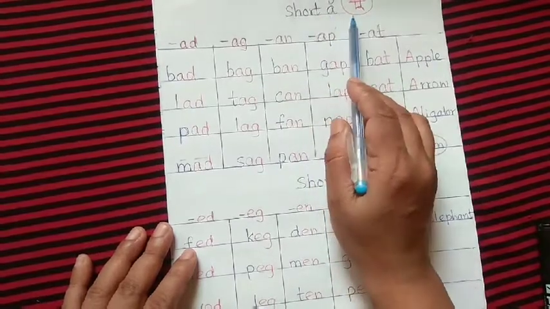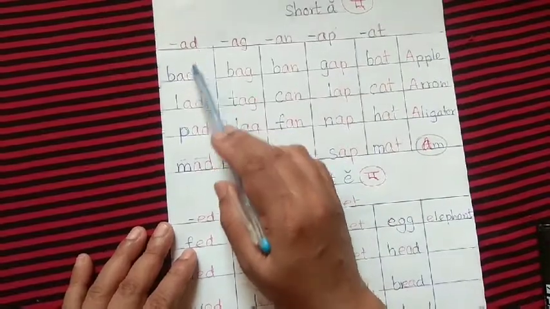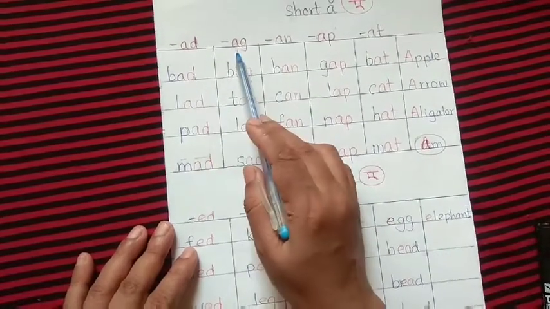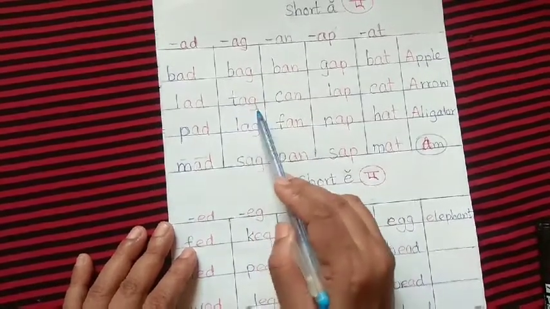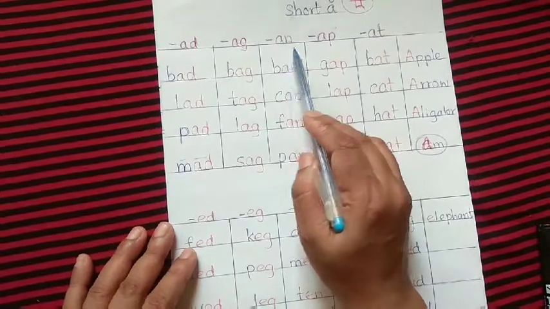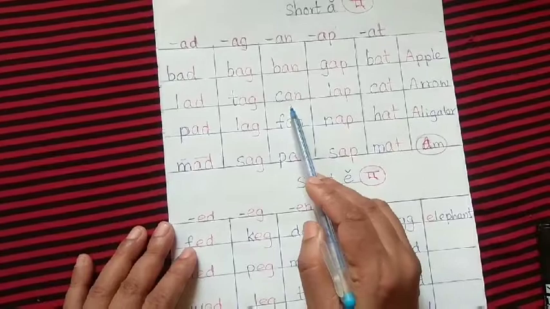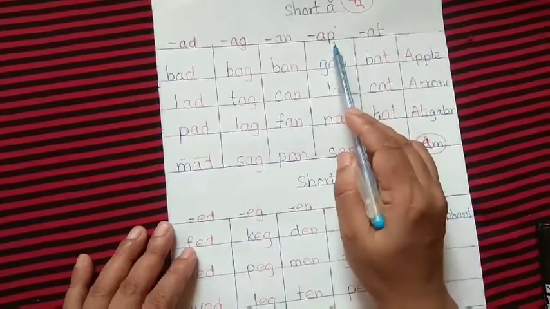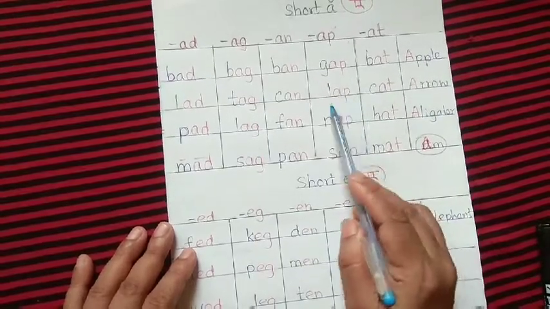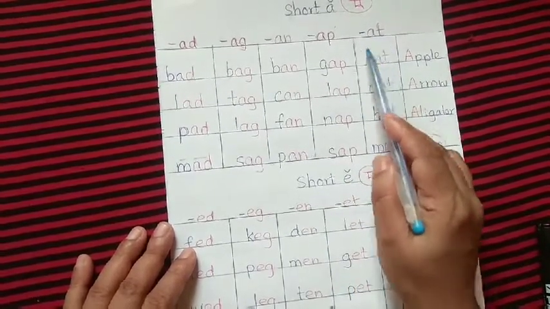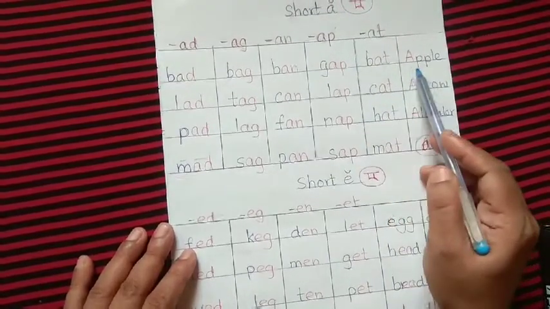This is the short A sound. A short A says a. A, d, ad; b, ad, bad. A, g, ag; b, ag, bag; t, ag, tag. A, n, an; b, an, ban; k, an, can. A, p, ap; l, ap, lap; g, ap, gap. A, t, at; b, at, bat; k, at, cat.